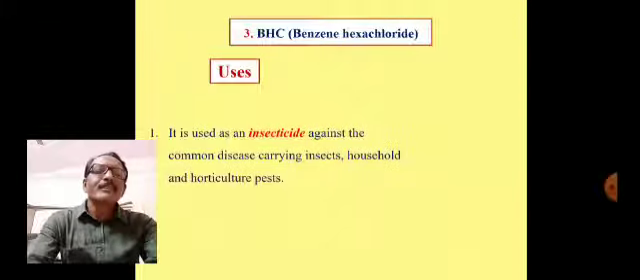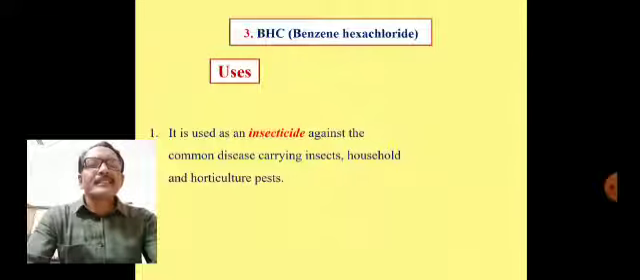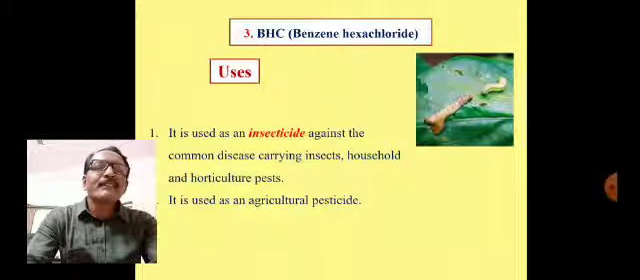It is again one of the important insecticides commonly used against disease carrying insects, household and horticultural pests. It is used as an agricultural pesticide, BHC. That means there are two uses here. The first is that it is used against common disease carrying insects, household and agricultural pests, and it is used as an agricultural pesticide.